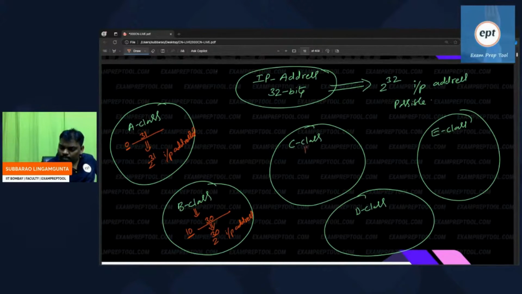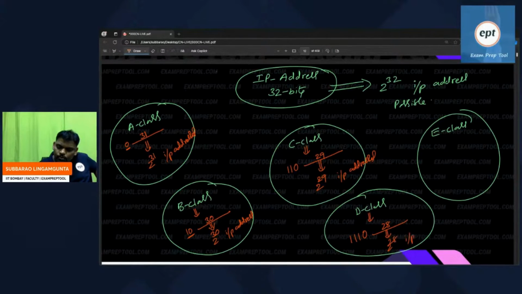In class C, starting with 110, the remaining 29 bits are the variable part. For variable bits, everywhere two choices, so 2 power 29 IP addresses possible. If you go to class D, the first 4 bits are fixed. Remaining 28 bits you can change. Everywhere two choices, 2 power 28 IP addresses possible.